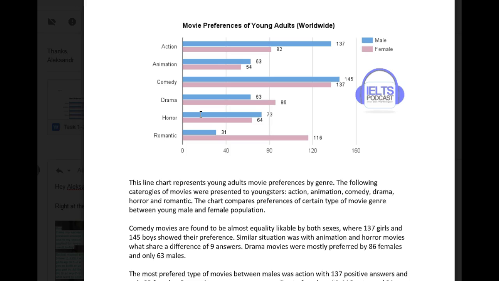So, let's see. The first thing you need that you didn't have here was an overview. So this part was okay. Like I said, I would have gotten rid of this sentence, and then the next sentence should have been your overview. Now, what does an overview look like? It's basically the main trend that is obvious in this diagram. So for me, that main trend would be that although preferences differed between the two genders, both sexes preferred comedy.